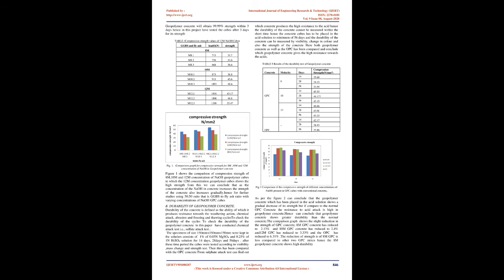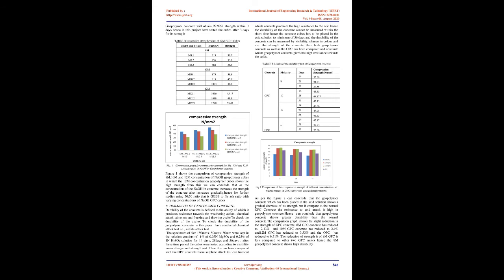Mix proportions. Design mix. Mix design for M30 cement concrete as per IS 10262:2009 was prepared as the control mix with a ratio of 1:1.5:2.5 and 0.4 W/C ratio. The control specimens were water cured for 28 days.